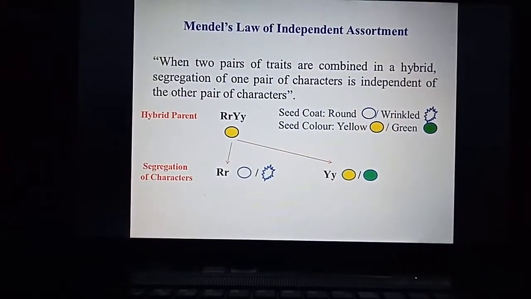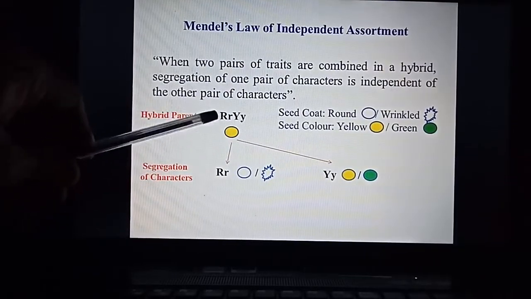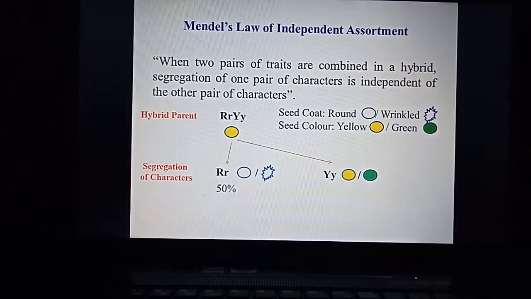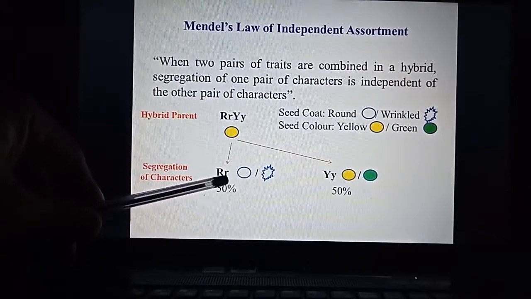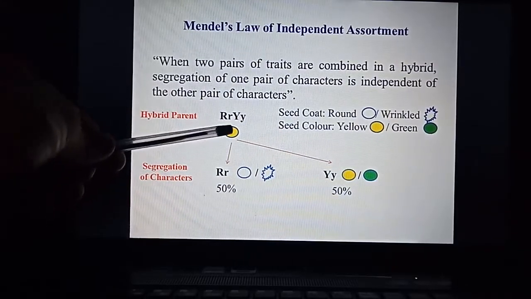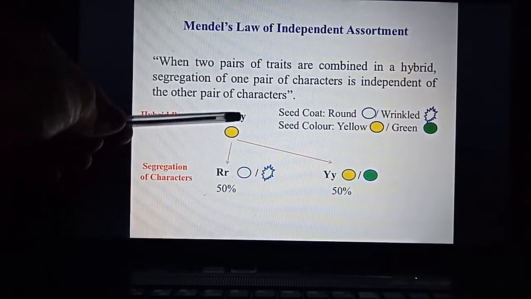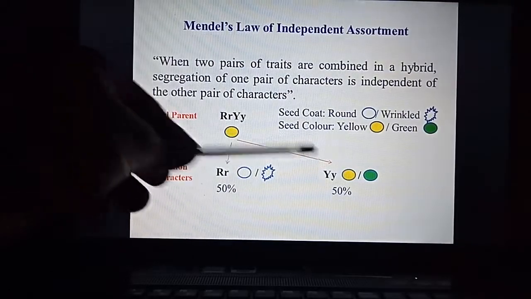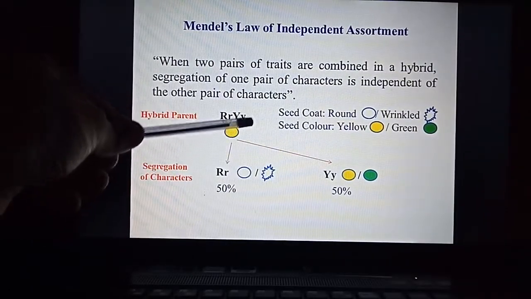So here, by combining these two, you can see that both these characters have a 50% chance of combining. That means capital R and small r make 50%, and capital Y and small y make 50%.